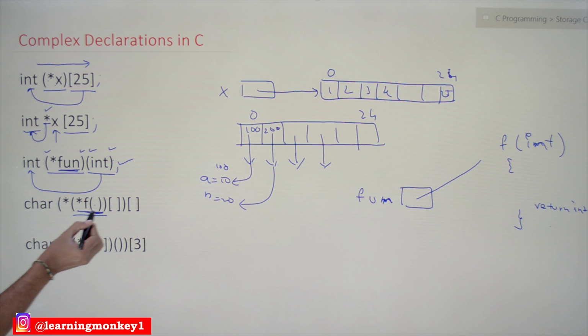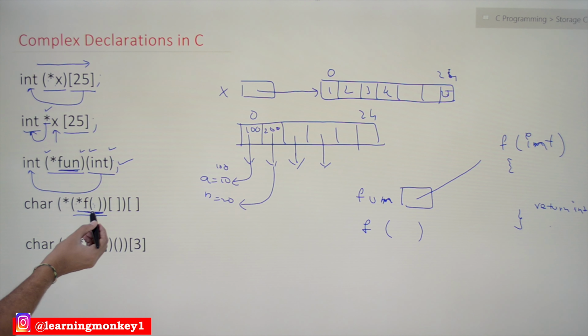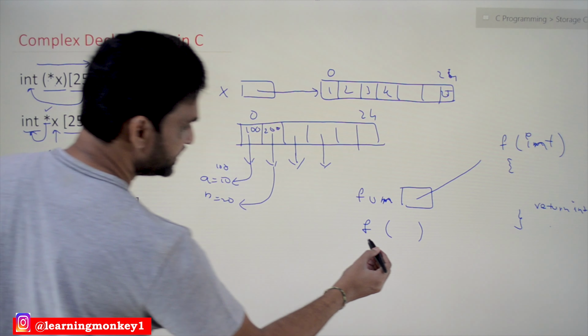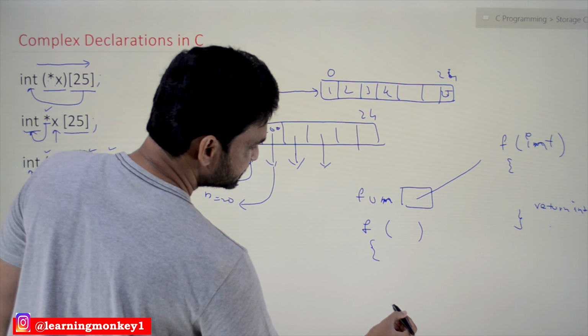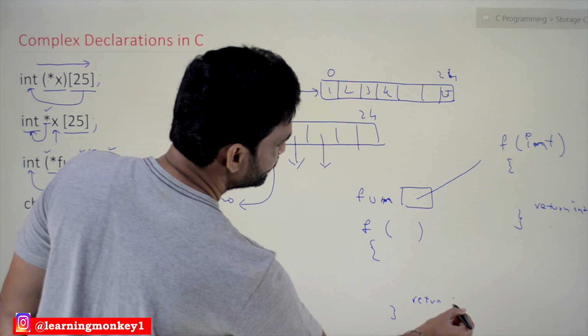Within this innermost parenthesis we have two more operators, parenthesis and star, and this parenthesis states that f is a function which returns a pointer.